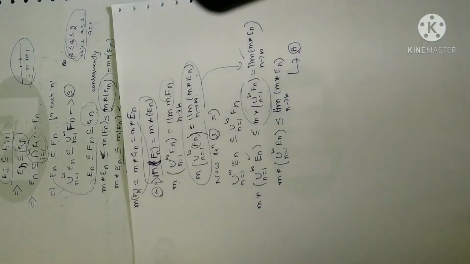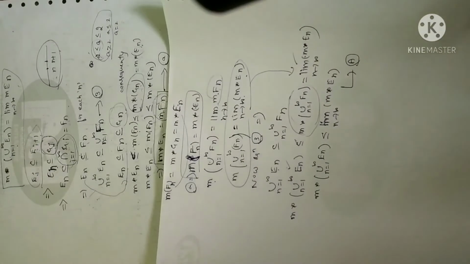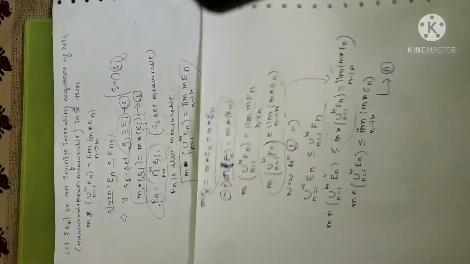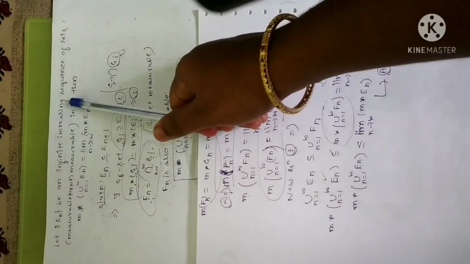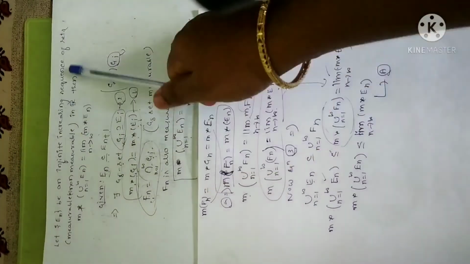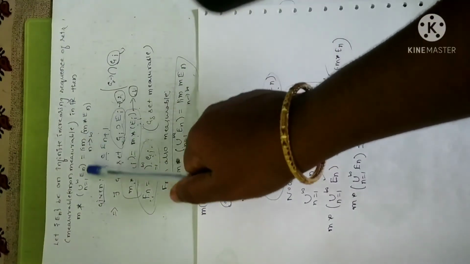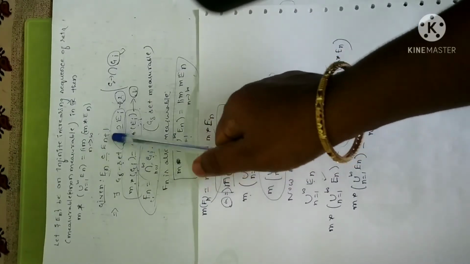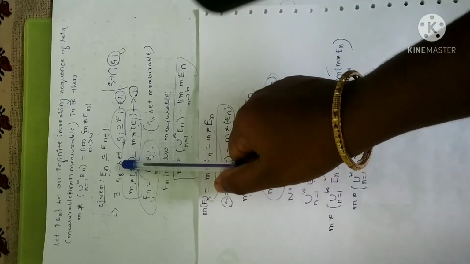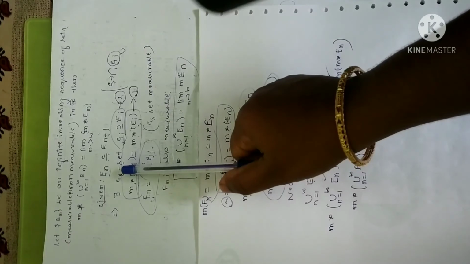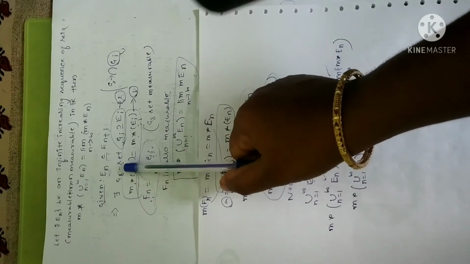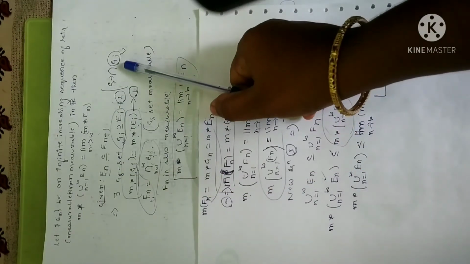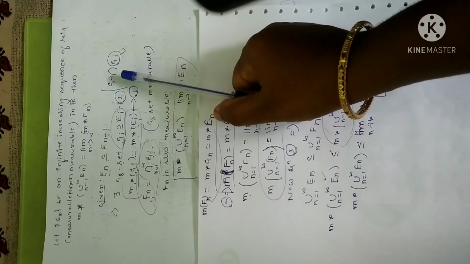Half of the proof is completed, so I'm just revising it. See here, in the given theorem it is given that the sequence is infinitely increasing. So as per the definition of an infinitely increasing sequence, En is a subset of En plus 1. If that is the case, then there will exist an open set, the G delta set. The collection of all the open sets is nothing but the G delta set. It is already explained in the previous session, please go through that kindly.